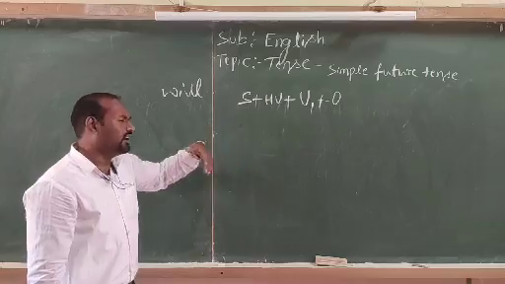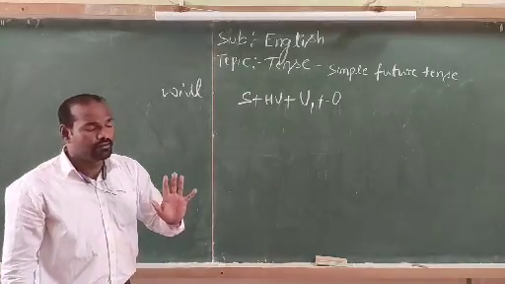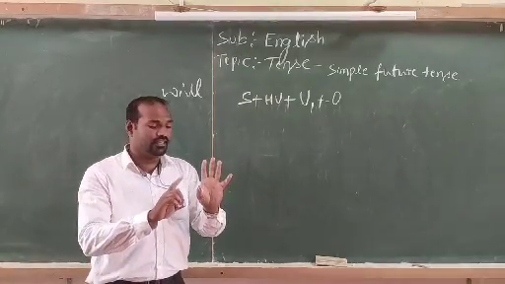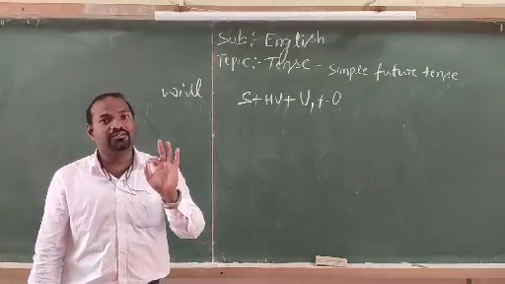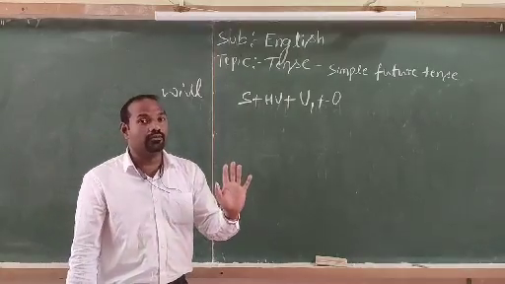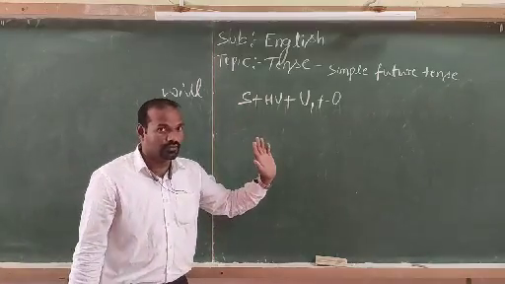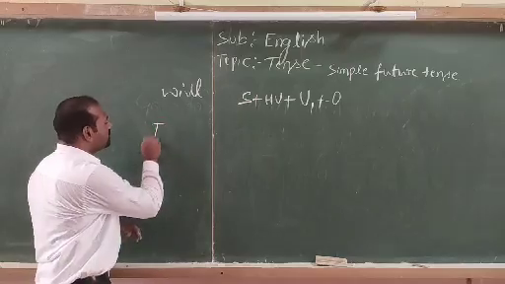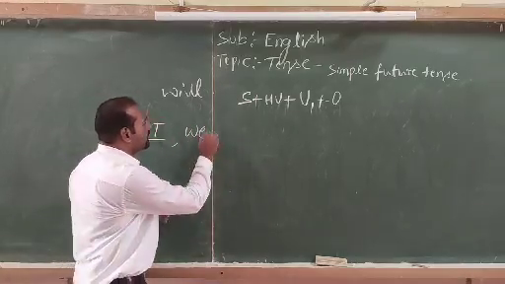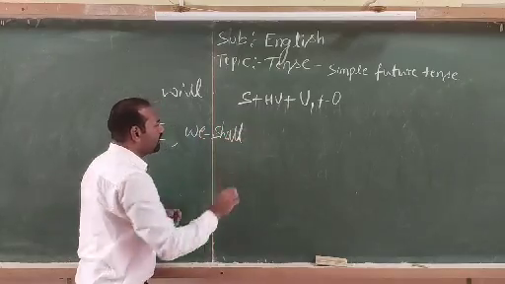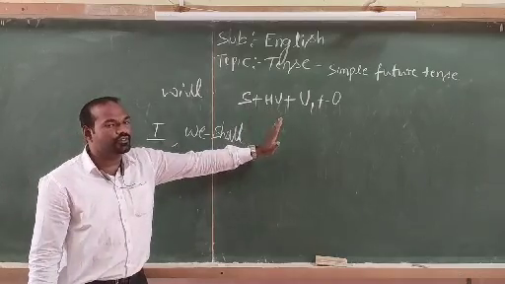So yeah, subject: either it may be he, she, it, whatever it may be, take will as a helping verb. But only if the subject is first person singular, I, and the plural, we, use shall as a helping verb. With the rest of the subjects, you can take will as a helping verb. Okay, if the subject is first person singular I or plural we, you need to take shall as a helping verb. Otherwise you take will as a helping verb to write the simple future tense.